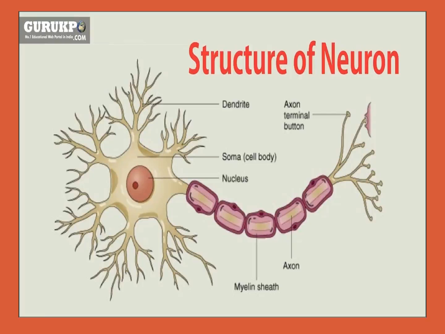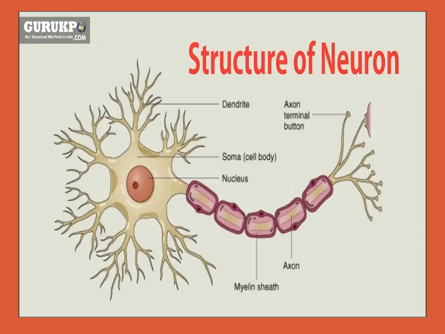Inside is the nucleus, and the nucleolus is also there. Outside the cell body are the dendrites, small branches like tree branches.